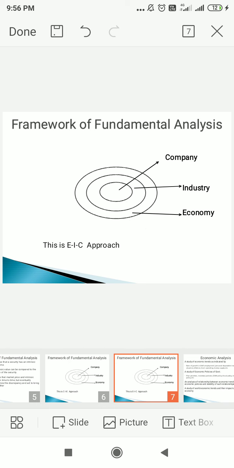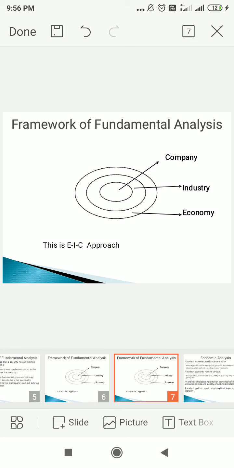So the present and future value of the shares is affected by different factors. For example, the competitive edge of the company, how much market share the company has, how much growth the sales have, and how stable the sales are, then we are able to understand. So for company analysis, we are using different tools.